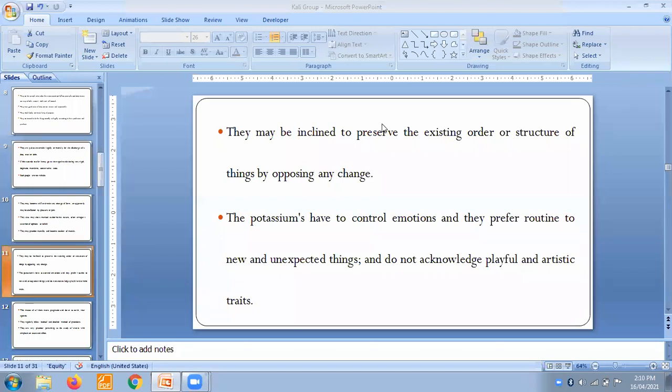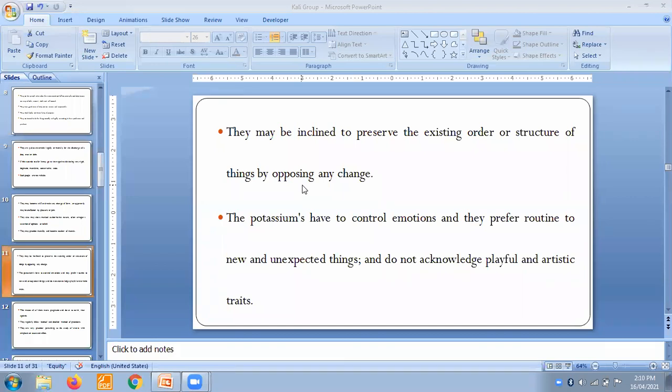They may be inclined to preserve the existing order or structure of things by opposing any change. They will never like changes as such. They try to preserve their culture and their existing order of structure. They try to keep things in a correct, properly planned way, but they will never try to change it.